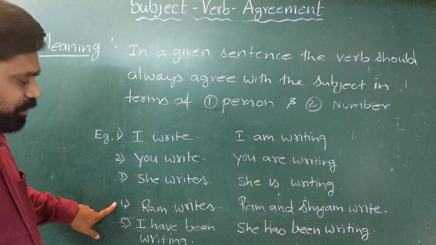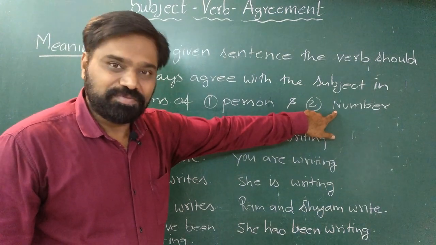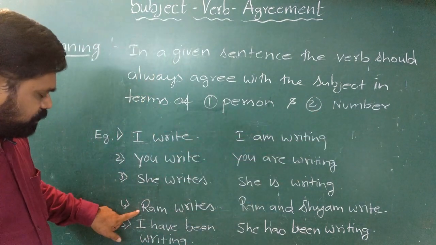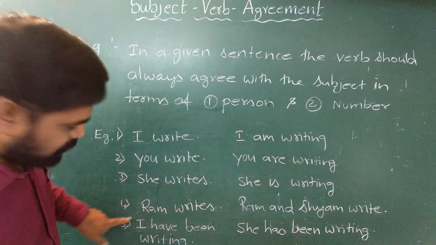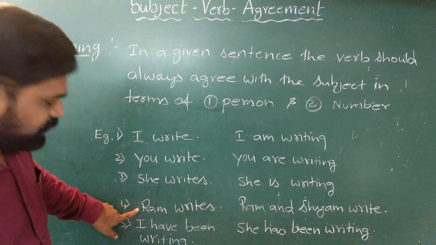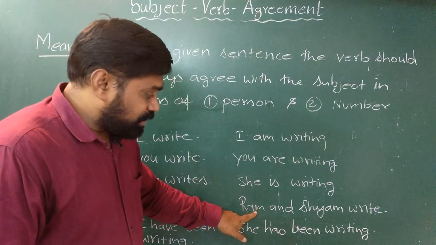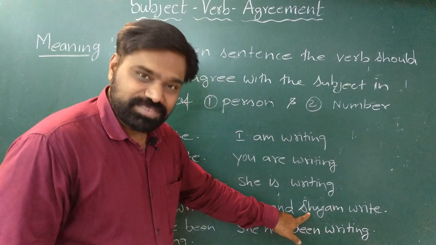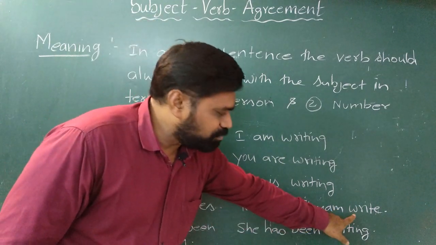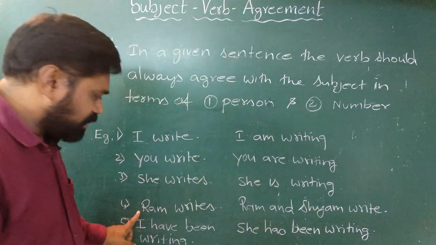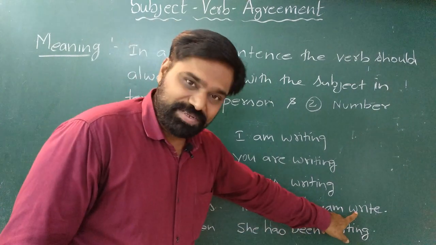Example number 4, where I am trying to explain the change in the number of the subject. So the example is: Ram writes. In this sentence, Ram is the subject. He is singular. Whereas in this sentence, Ram and Shyam is the subject. Ram and Shyam are plural. So the verb becomes write. Here Ram writes, whereas here Ram and Shyam write.